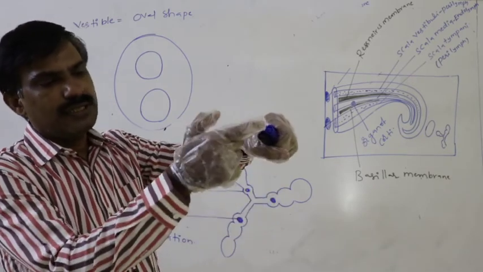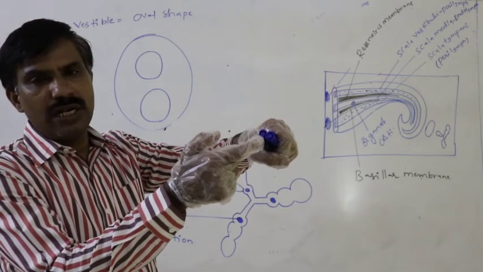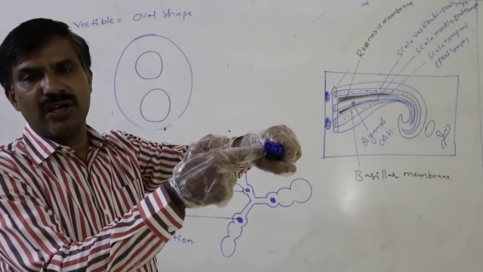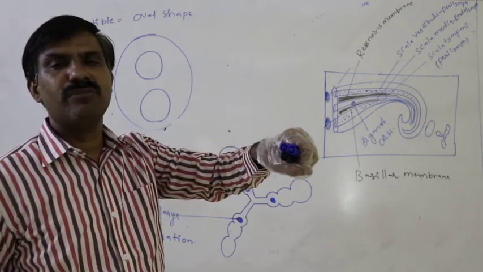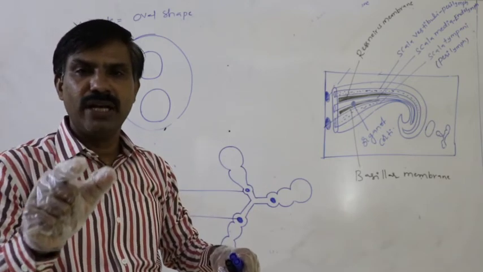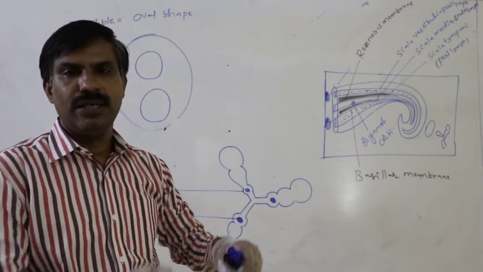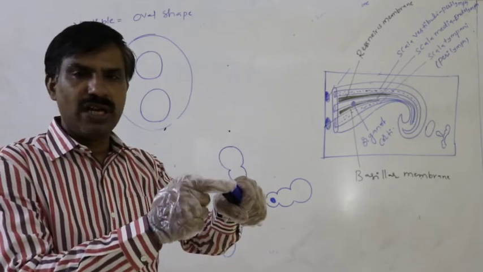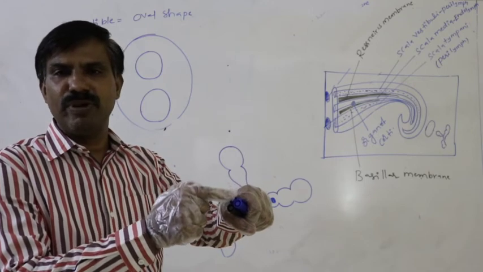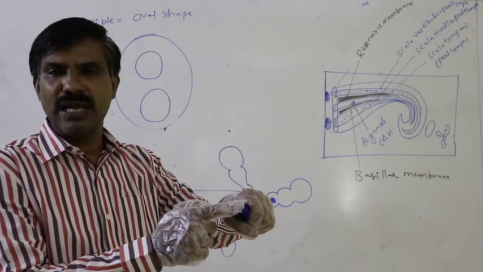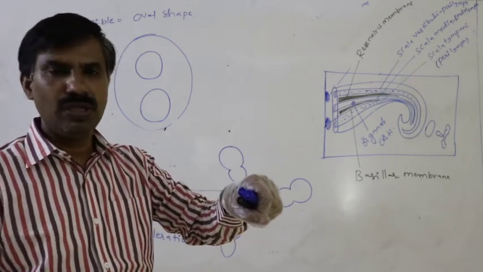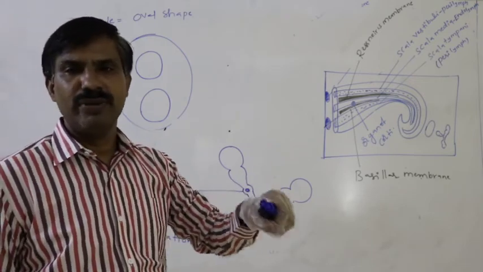But the scala vestibuli, scala tympani, and scala media, which are present inside the cochlea, have walls made up of membrane, so they are membranous labyrinth. But the cochlea wall is made up of bone, that is said to be the bony labyrinth.